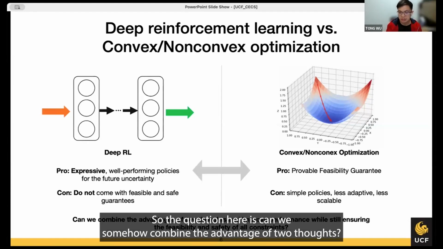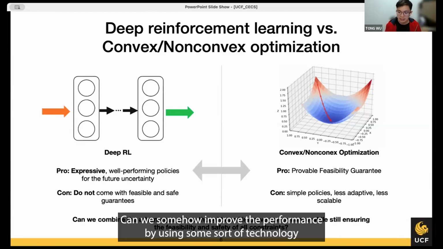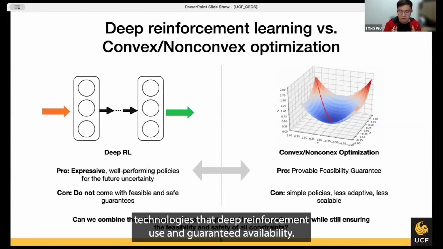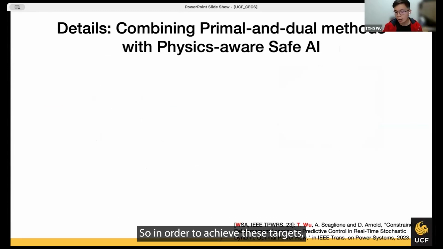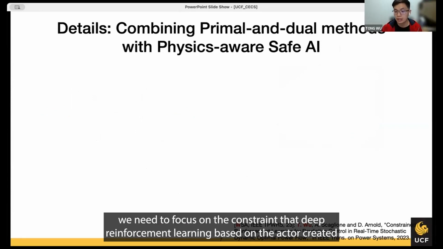So the question here is, can we somehow combine the advantages of the two? Can we improve the performance by using the technologies that deep reinforcement learning uses while guaranteeing feasibility? In order to achieve this target, we need to focus on constrained deep reinforcement learning based on the actor-critic.